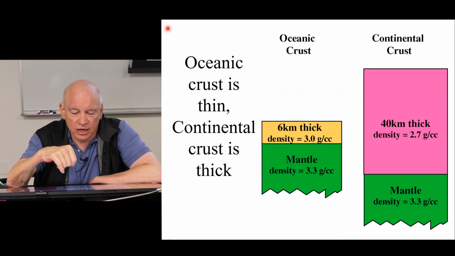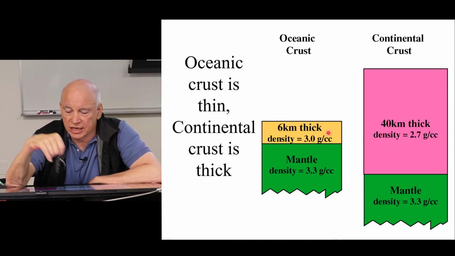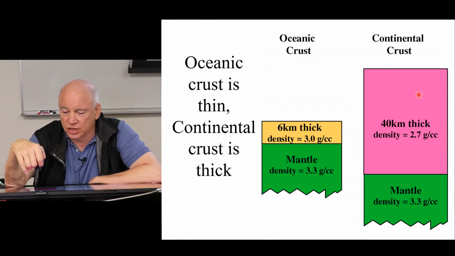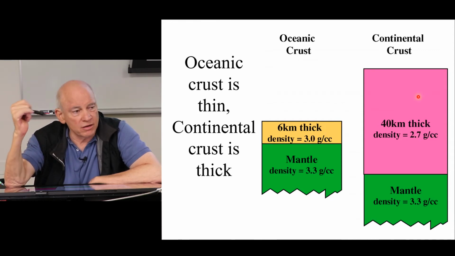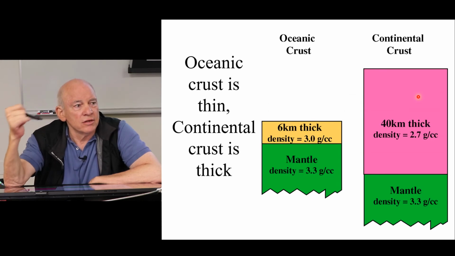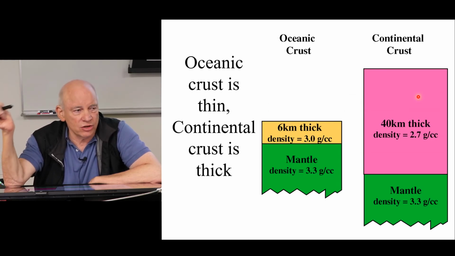So we've seen this before. Oceanic crust is thin and dense. Continental crust is thick and buoyant. And we see this in the geology of Latin America.